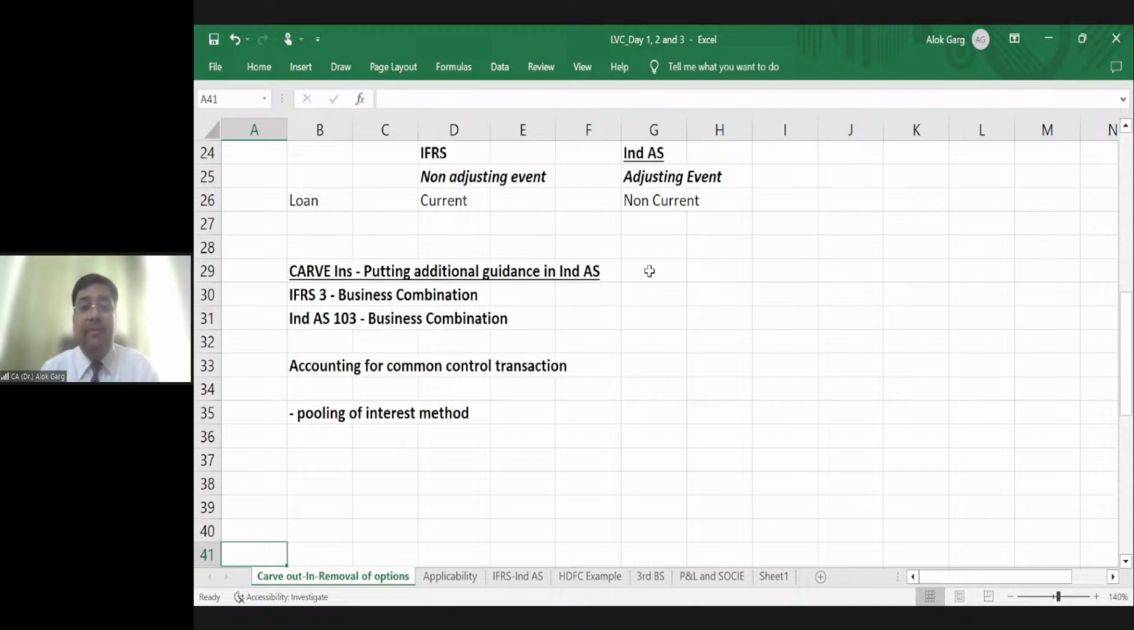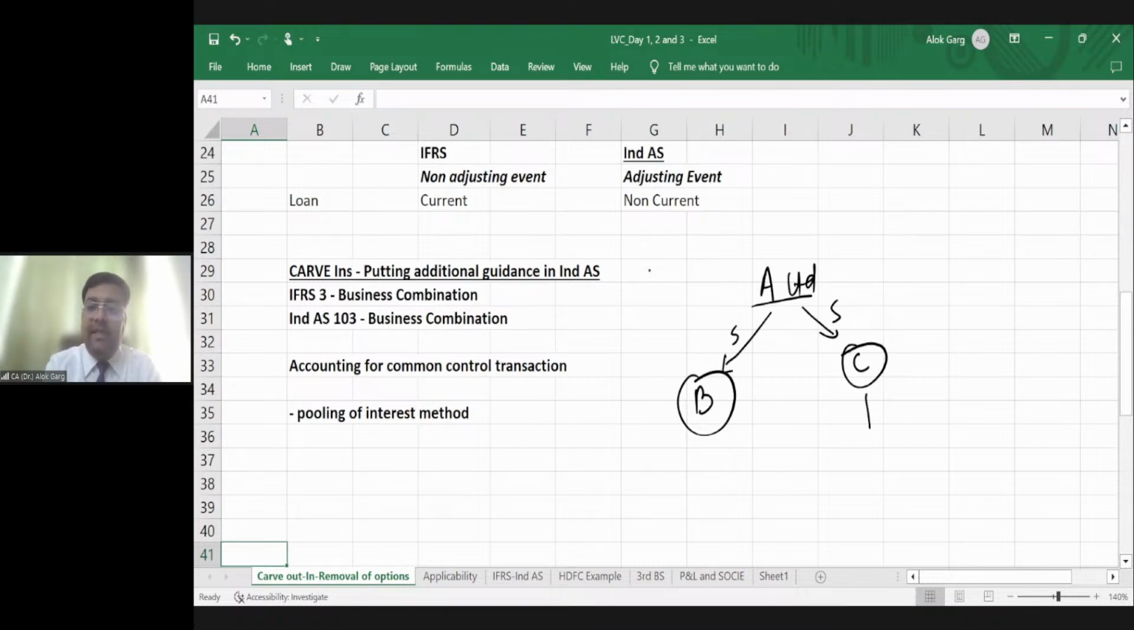Common control acquisition means, for example, there is a company A Limited, right? A Limited has a subsidiary, B Limited, and another subsidiary, C Limited, right? C Limited has another subsidiary, D Limited.